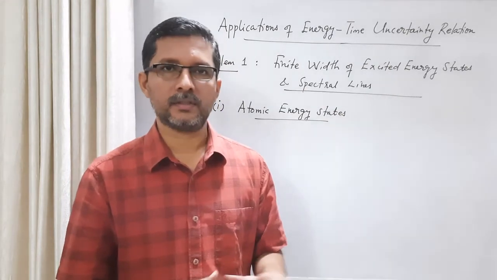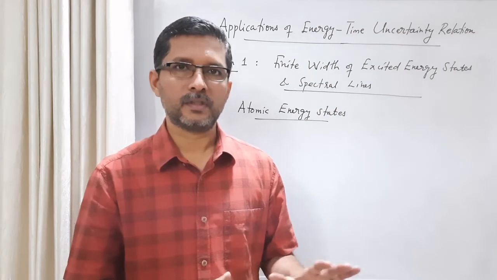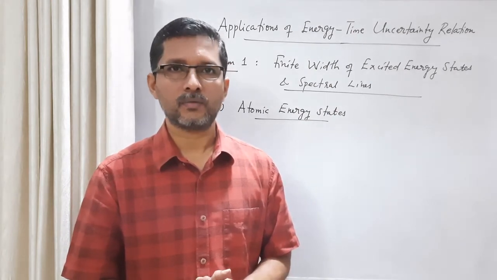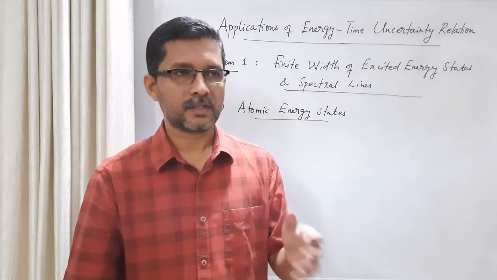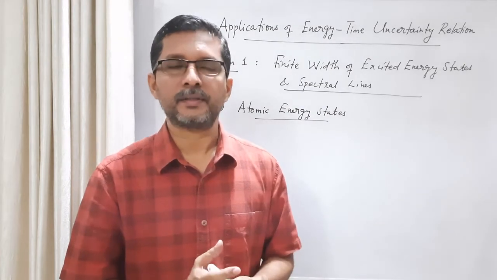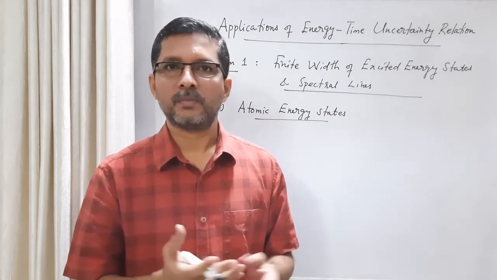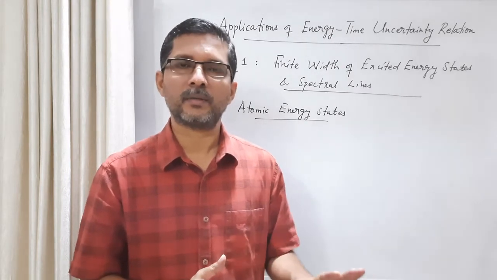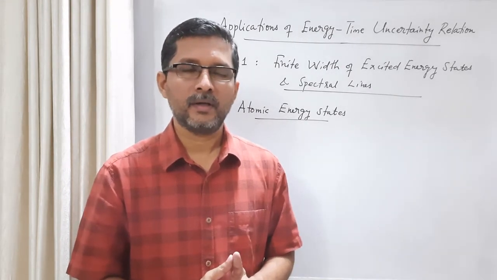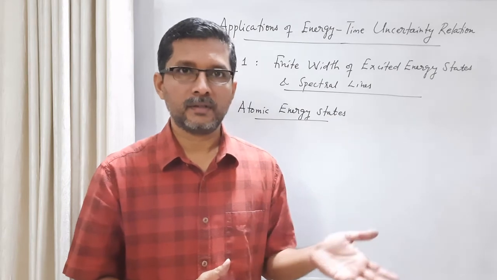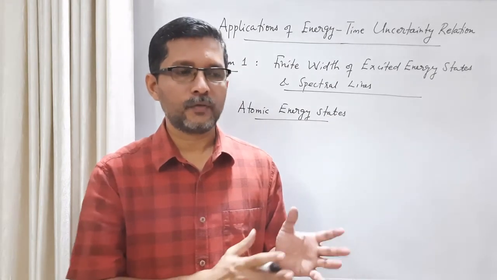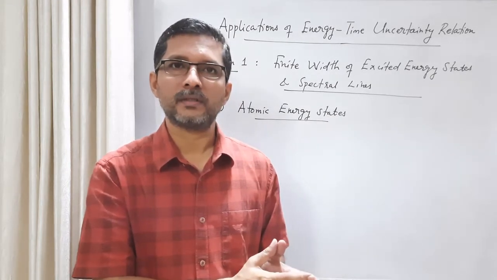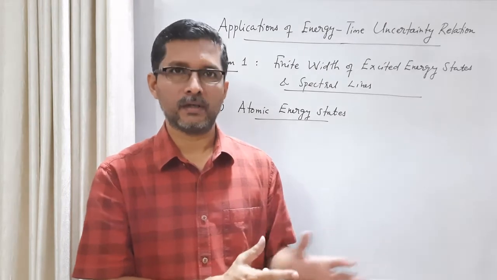So if the ground state is left to itself, the system will remain in the ground state. Or let us consider the electron in the atom. Consider, for example, hydrogen atom, the simplest case. Left to itself, the electron is in the ground state, so it can remain in the ground state for infinite time. So there, as we discussed earlier, the lifetime of the ground state tends to be infinitely large.